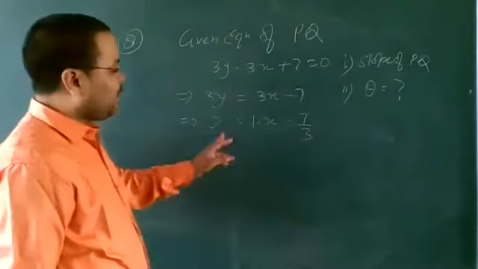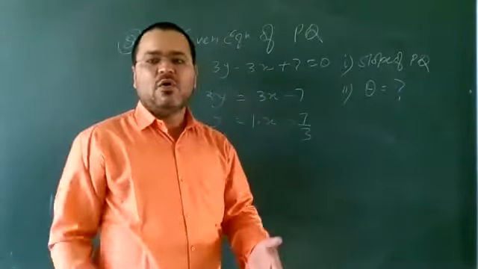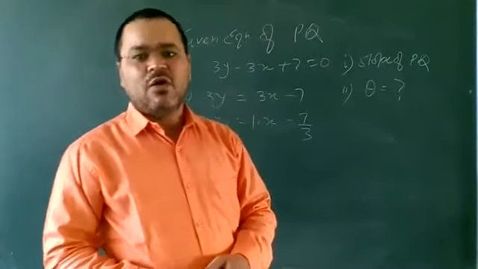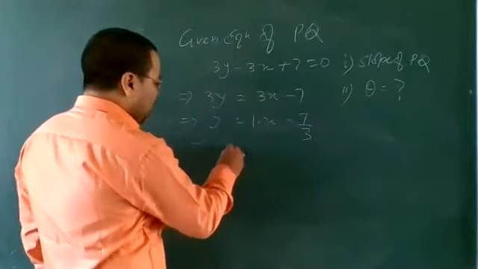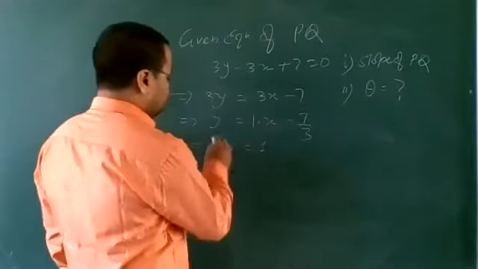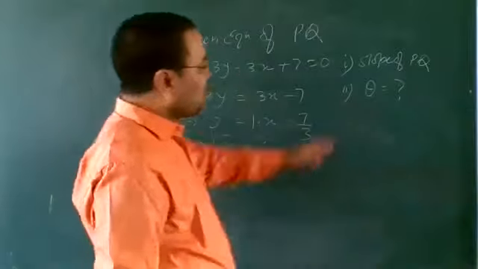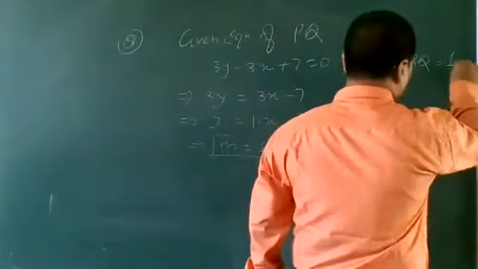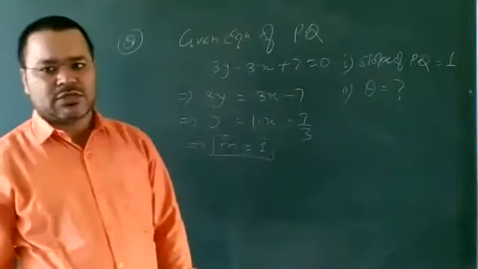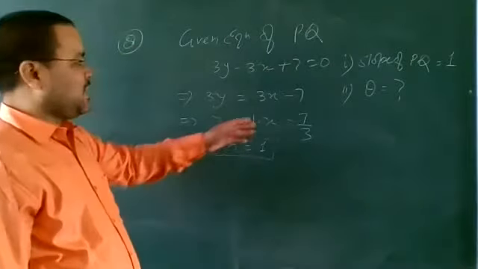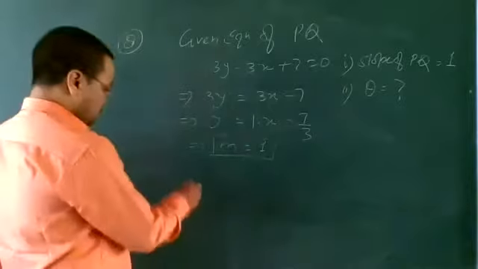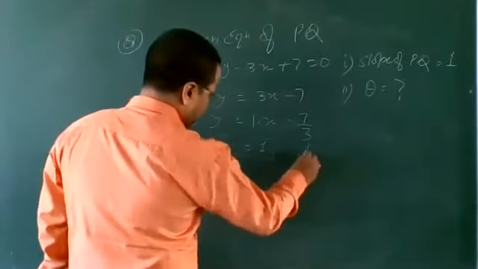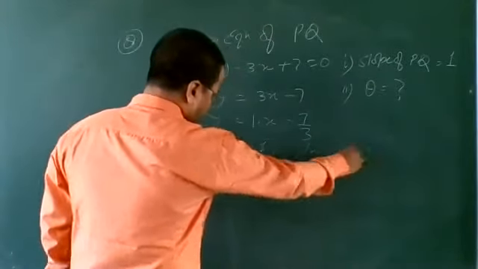Now compare it with the slope intercept form, y is equal to mx plus c. So this implies that the value of m is equal to 1. So the answer to the first part: the slope of line PQ is 1.